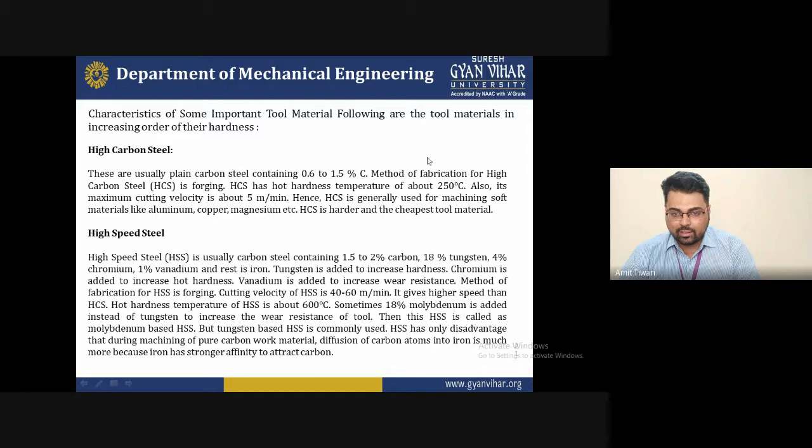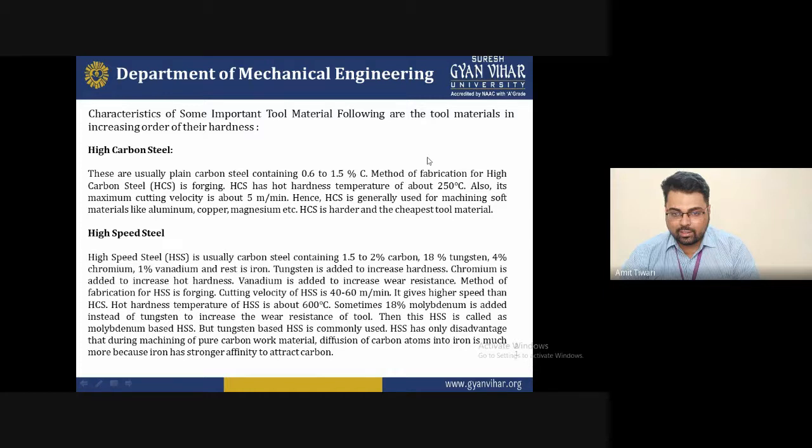The temperature is also increasing up to 600 degrees Celsius, and sometimes 18% molybdenum is also used along with tungsten to increase the wear resistance. So these are some advantages of high speed steel material. Why can we select high speed steel most of the time? It is used because of its several advantages, and its chemical composition is very high, giving all the desirable properties we want under the category of high speed steel material.